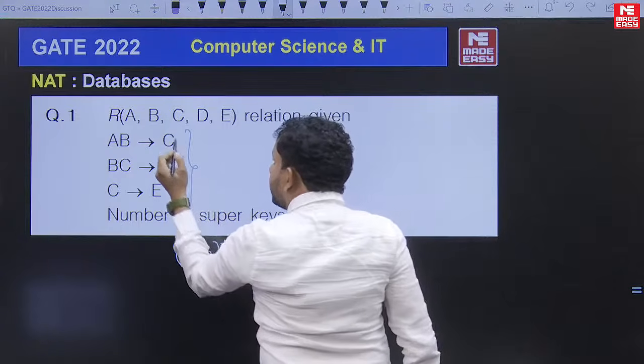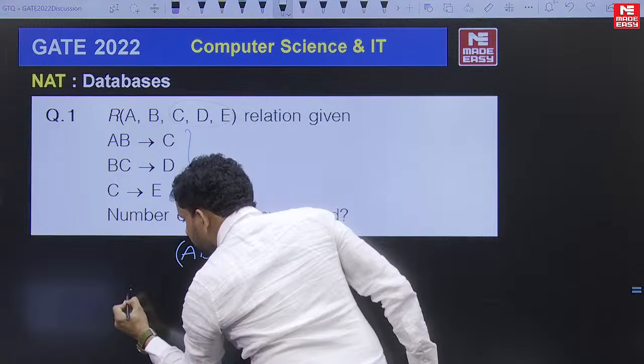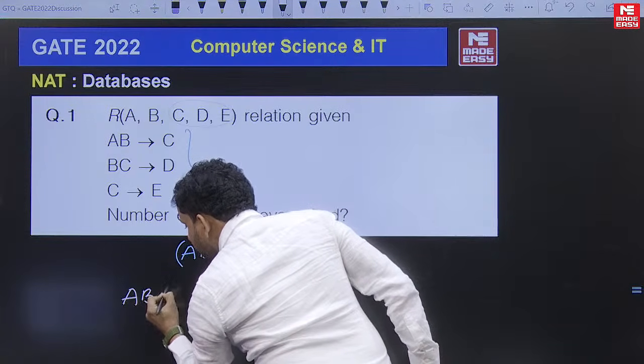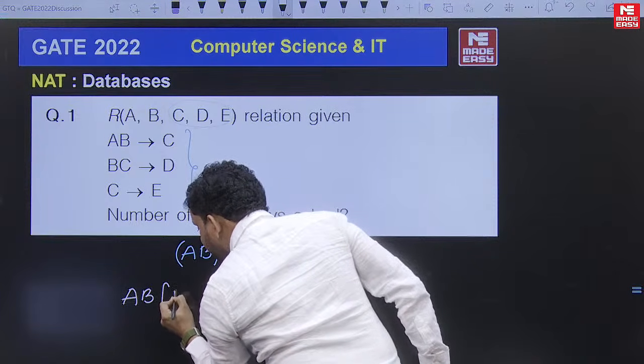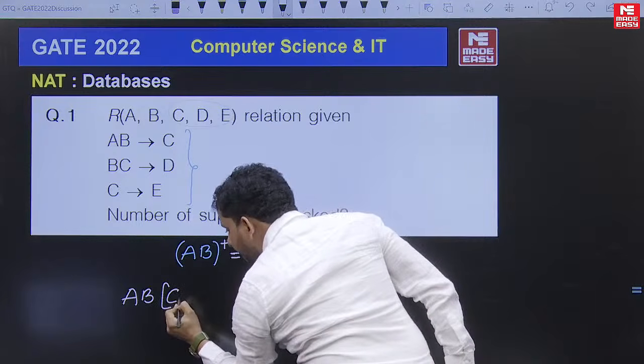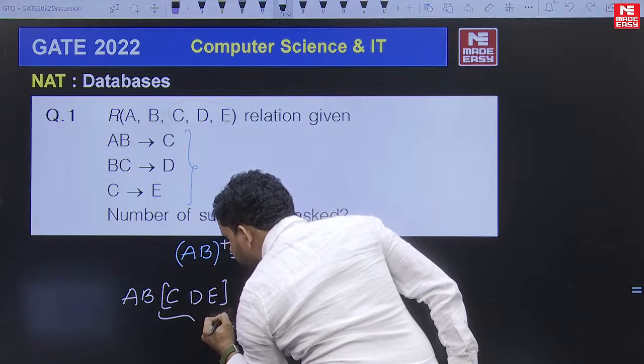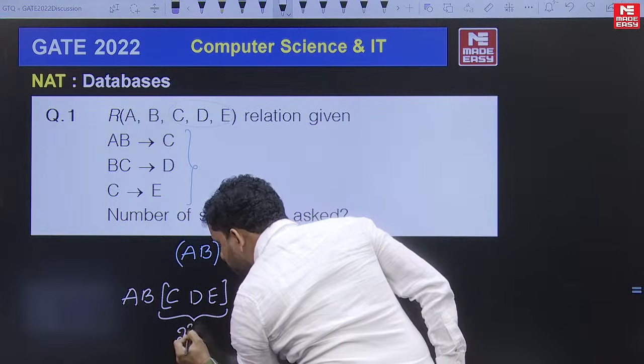If AB is the candidate key, AB combined with any subset of the remaining 3 attributes acts as a super key. AB combined with any subset of C, D, E forms a super key. Any subset of these 3 attributes means 2 cube subsets.